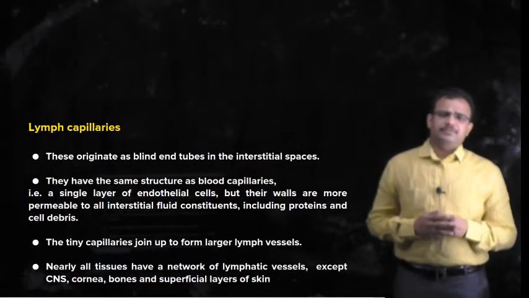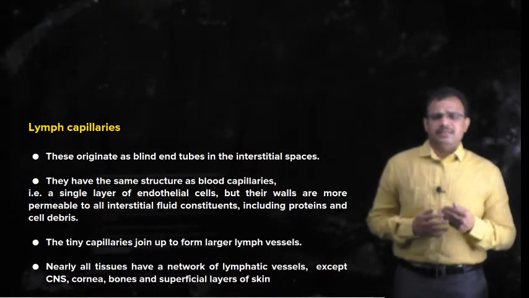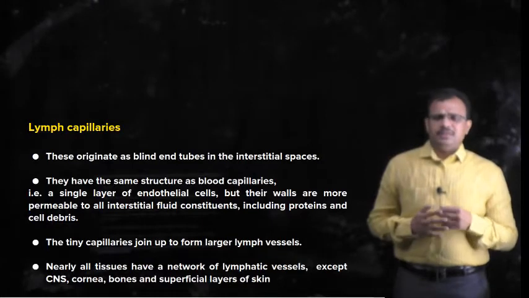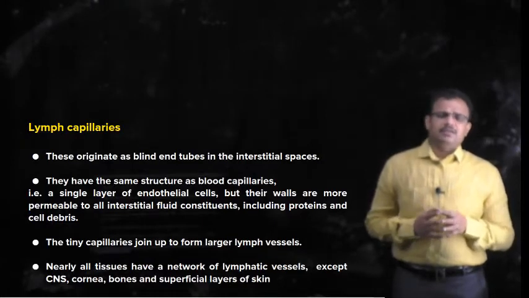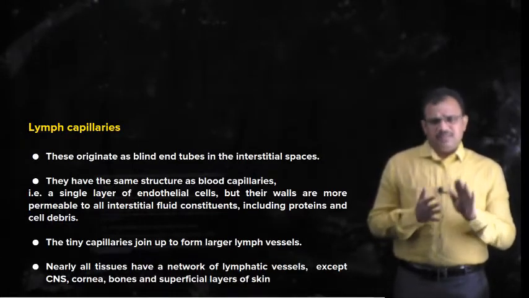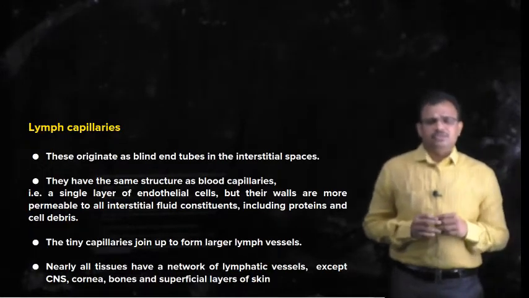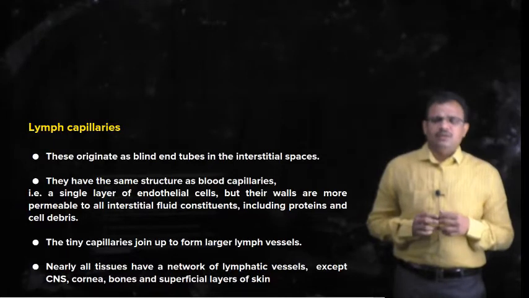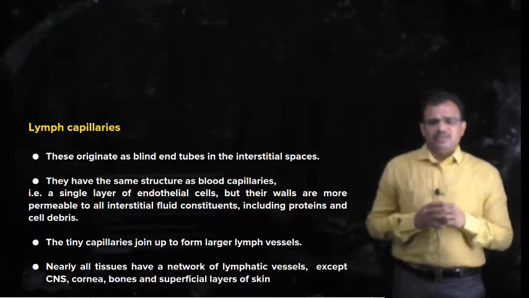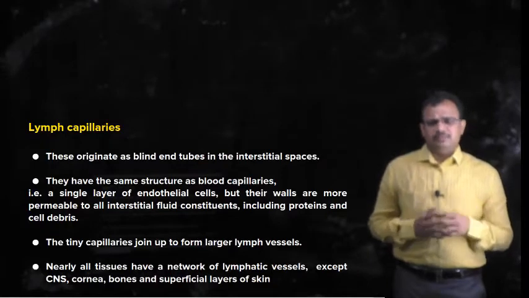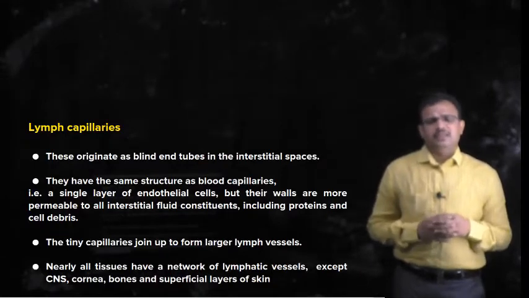Generally the lymph capillaries also have the same structure as blood capillaries. There is a single layer of endothelial cells on the inside, in the middle smooth muscle tissue, and on the outer side fibrous tissue. These are the same layers that are present in blood vessels.